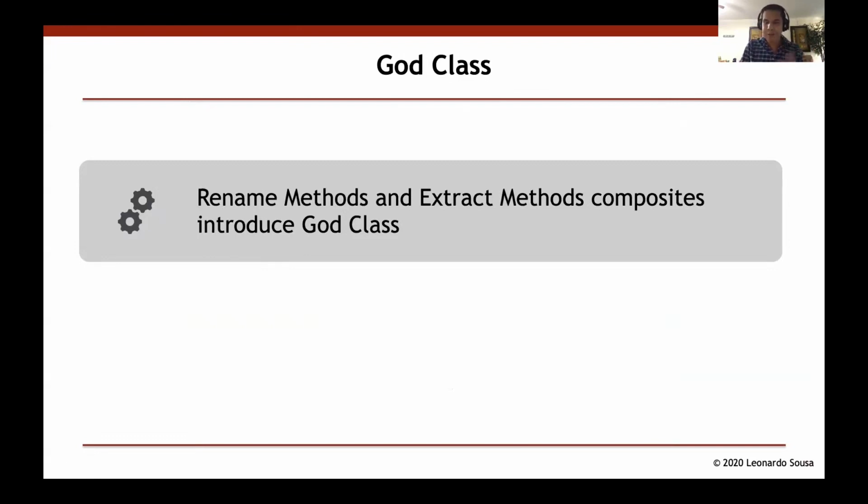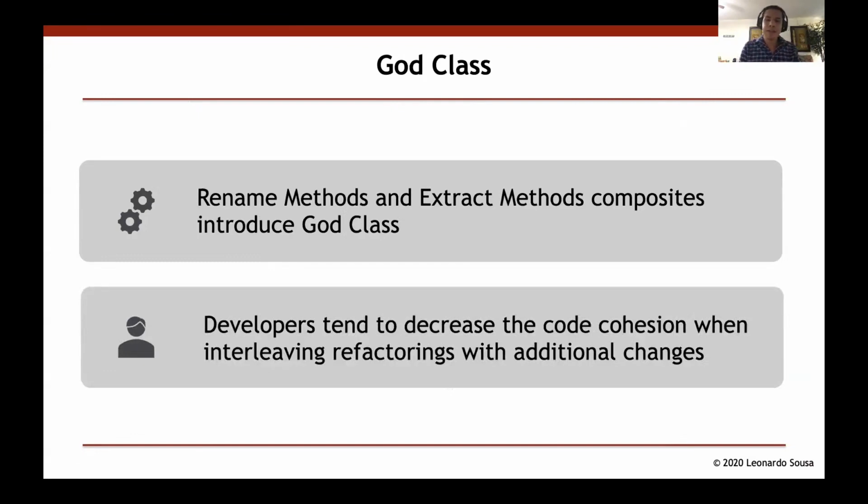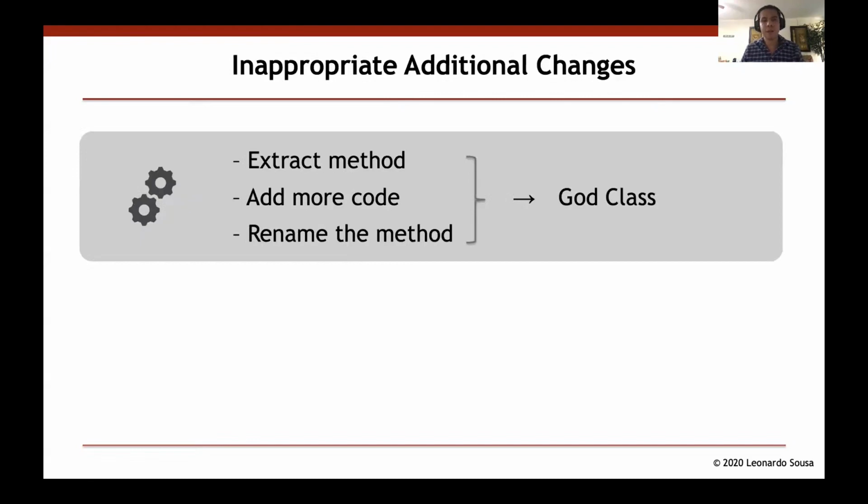We did a further analysis, and we found that developers tend to decrease the code cohesion when they apply these two refactorings in conjunction with other changes. For example, when the developer extracted a method and then added new code to this method, they have to rename that method, so that the new name matches whatever that method is doing.